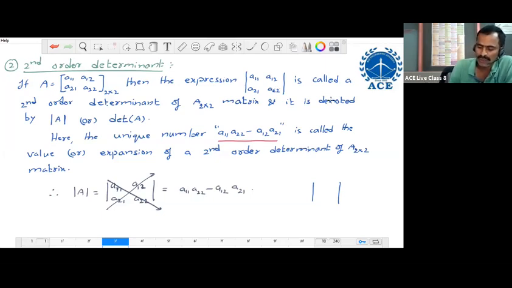And it is denoted like this. Within the two single vertical bars, we write matrix A. It is a notation for the determinant of A. We read this as determinant of A. We should not read this as mod A. Modulus is defined for numbers. Determinant is defined for matrices only. So in matrix theory, we never consider the modulus of a matrix. That is why don't pronounce this as mod A. It is only determinant of A.